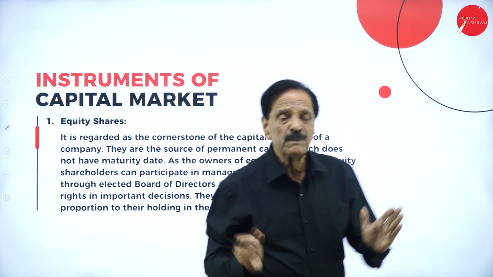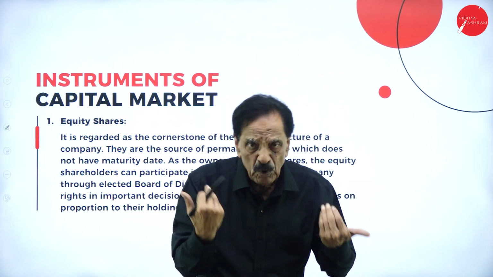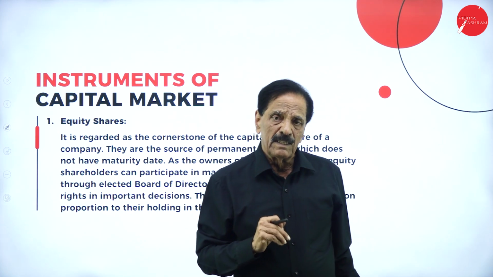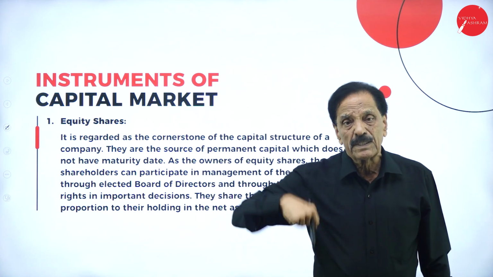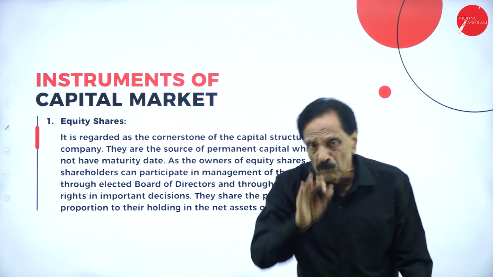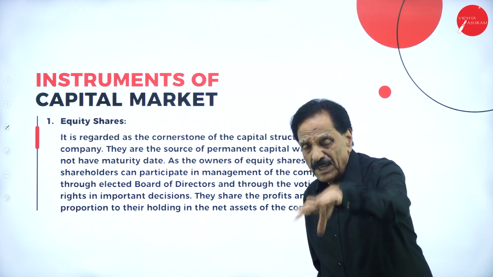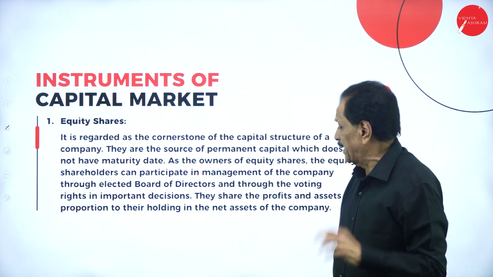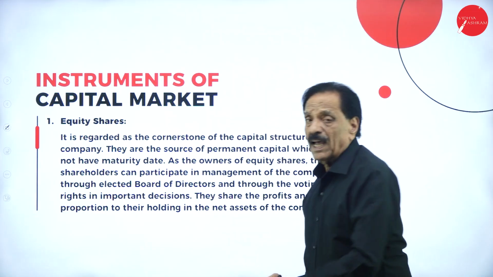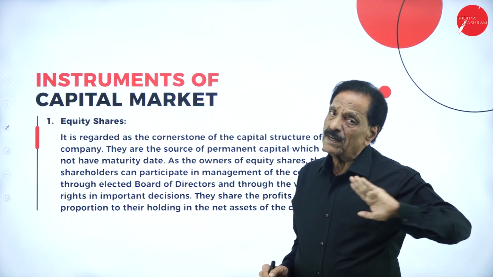When the profit comes, out of the profit, first we pay the outsiders; any expenditure that is there will be paid. Whatever amount is left over, first we pay to the preference shareholder. Any amount left over goes to the equity shareholder. That profit divided by the number of shareholders is called dividend. Then they have the voting right. Preference shareholders have no voting right.